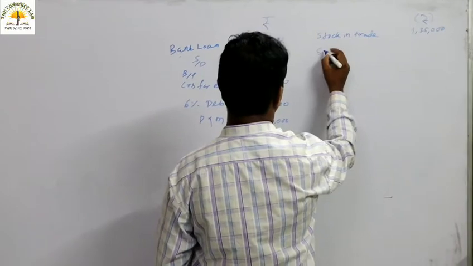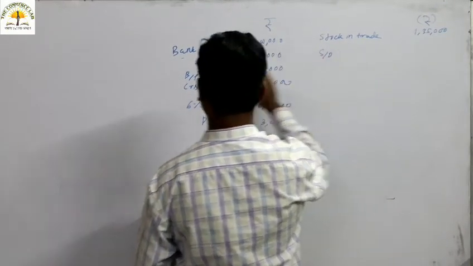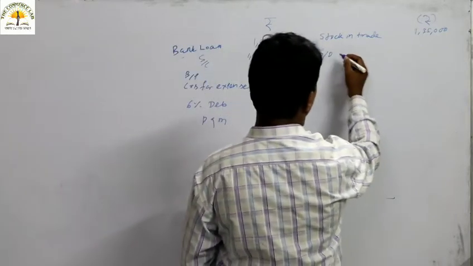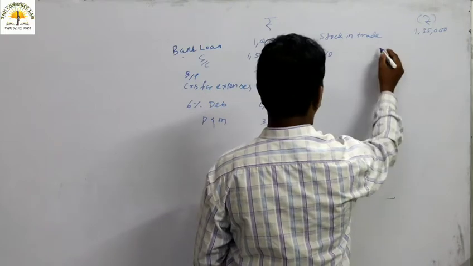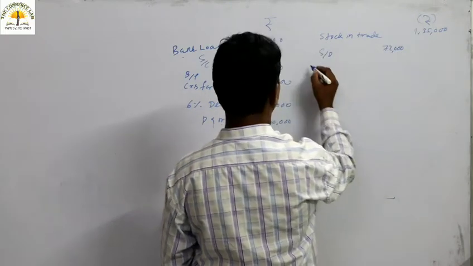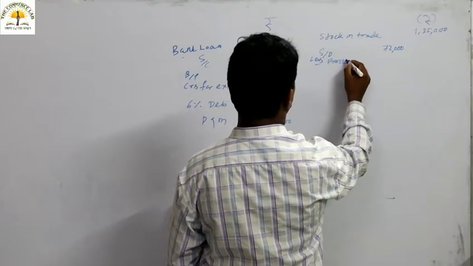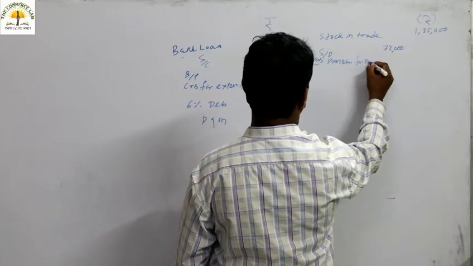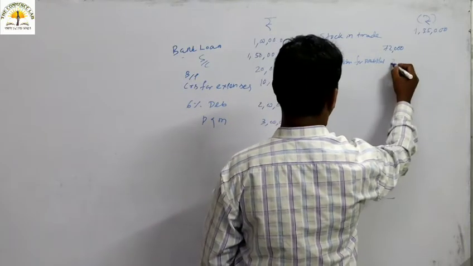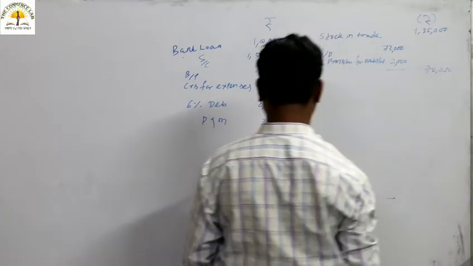Then what is the information given? Sundry debtors is given. Here sundry creditors information is given. Then sundry debtors information given, that is 72,000, less provision for doubtful, they may pay or may not pay, around 2,000. So the outer column is around 70,000.